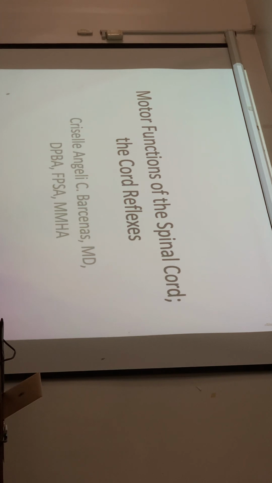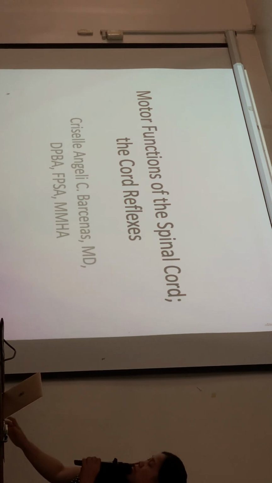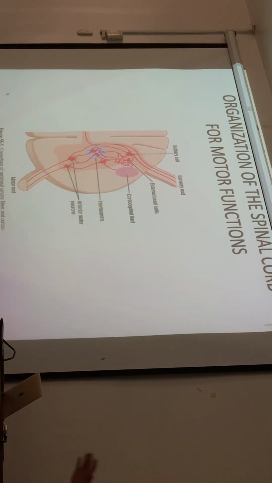Amen. Okay, so let's go first to the spinal cord and the cord reflexes. Anatomically, the spinal cord continues from the brain going down into your vertebra, the back, until your lumbar region.